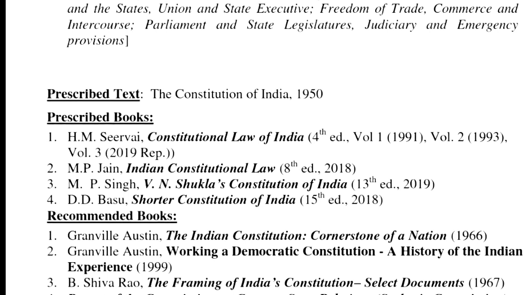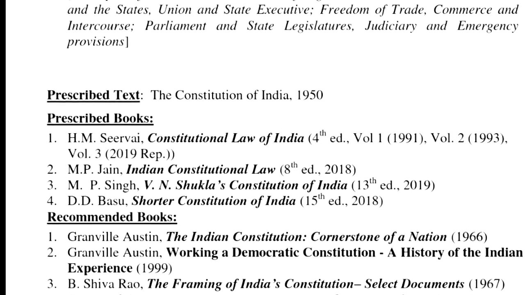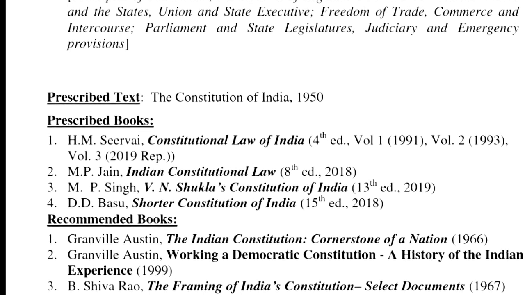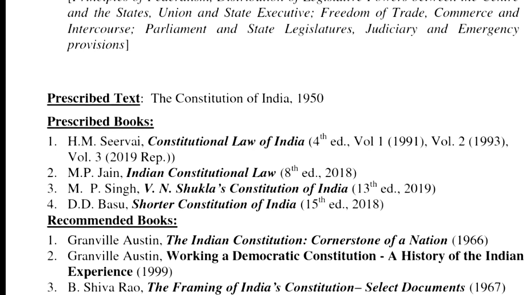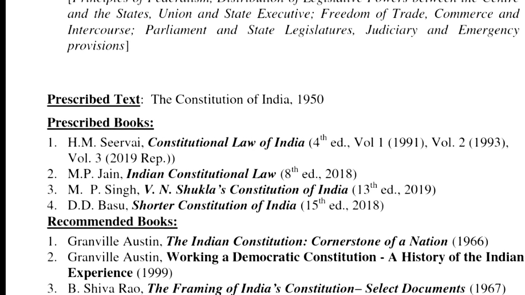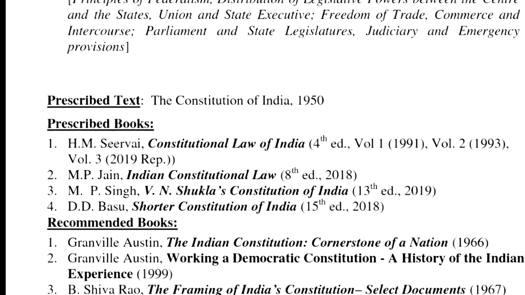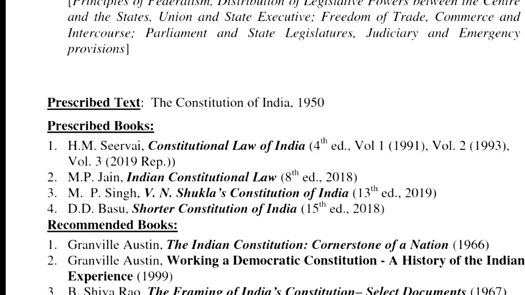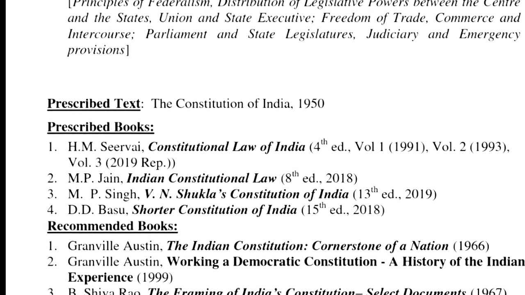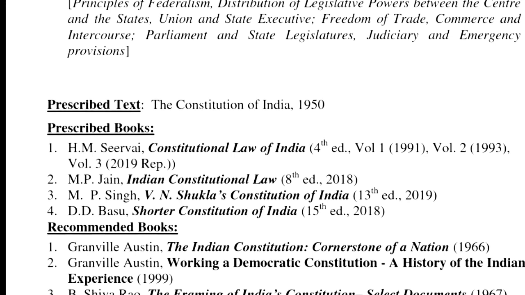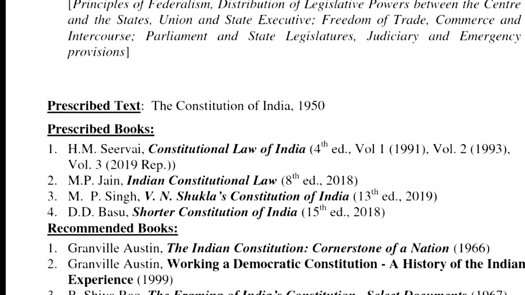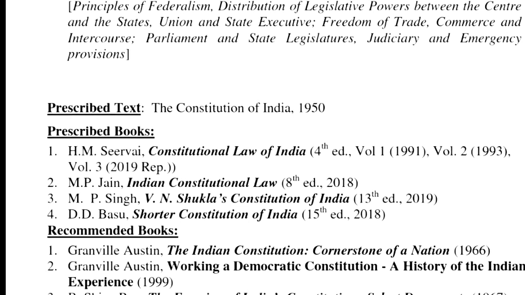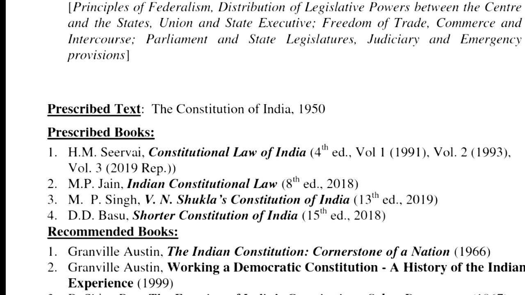It says that, without prejudice to the generality of the provisions contained in Article 31(a), none of the acts and regulations specified in the 9th schedule, nor any of the provisions thereof shall be deemed to be void or ever to have become void, on the ground that such act, regulation or provision is inconsistent with, or takes away, or abridges any of the rights conferred by any provisions of this part, and notwithstanding any judgment, decree or court order of any court or tribunal to the contrary, each of the said acts and regulations shall, subject to the power of any competent legislature to repeal or amend it, continue in force, right?